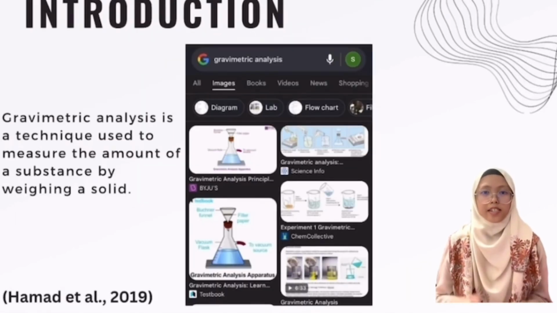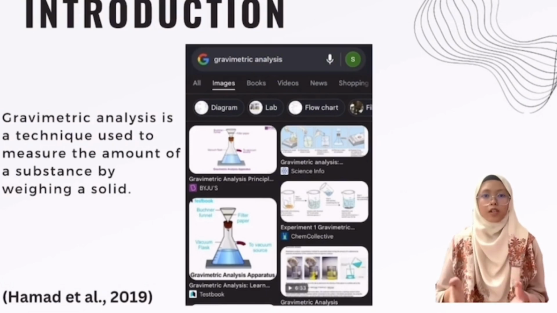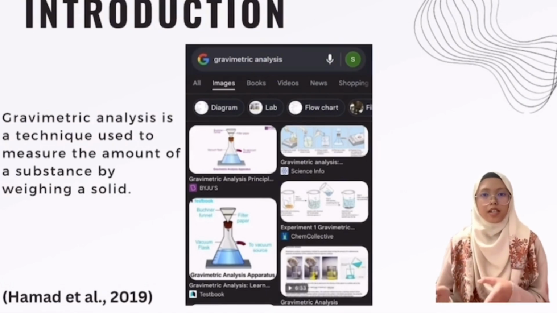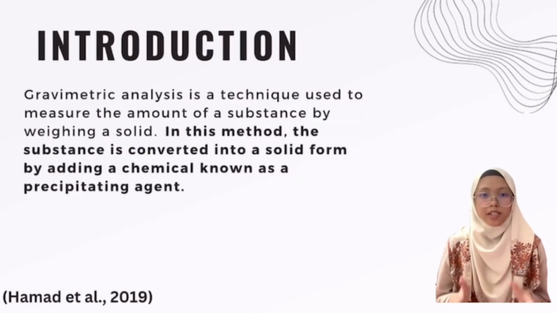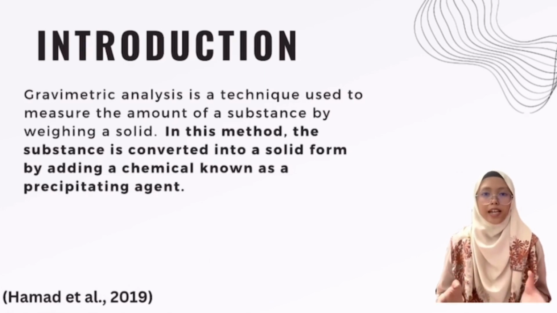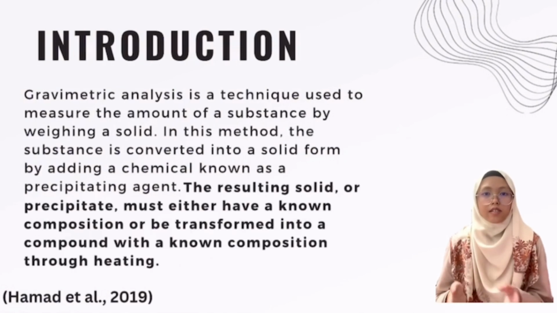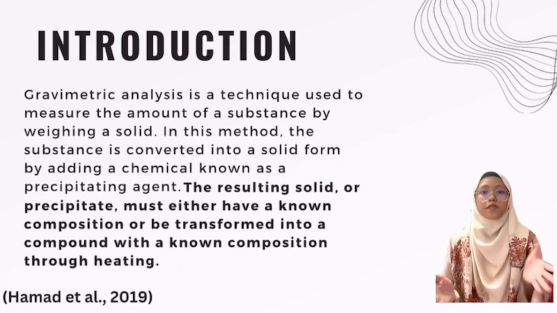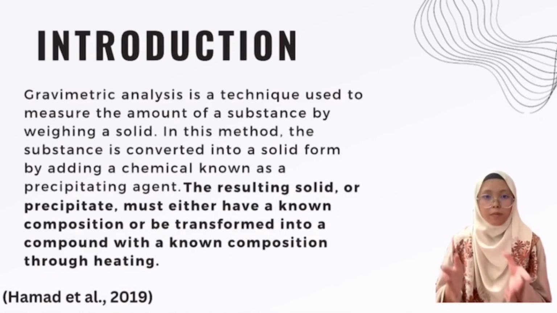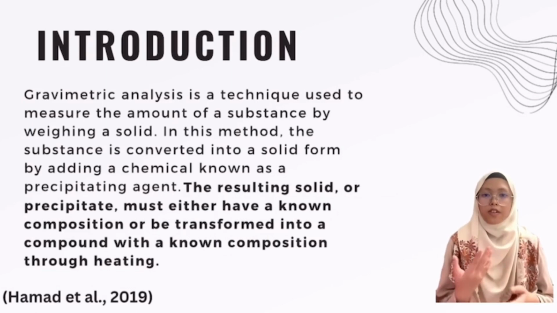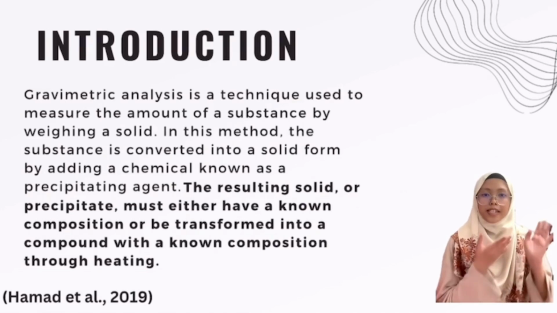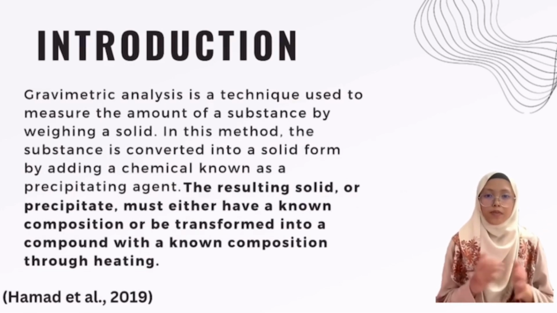Gravimetric analysis is a technique used to measure the amount of a substance by weighing a solid. In this method, the substance is converted into a solid form by adding a chemical known as a precipitating agent. The resulting solid or precipitate must either have a known composition or be transformed into a compound with a known composition through heating. For a more detailed explanation, my team members will discuss it further with you about the evaluation of caffeine content in coffee.